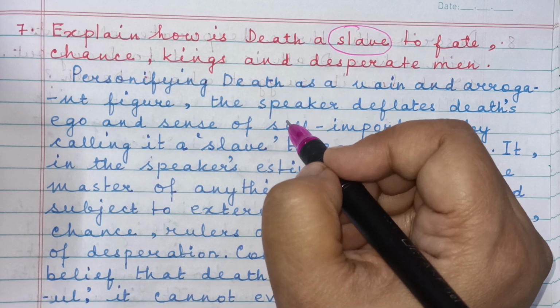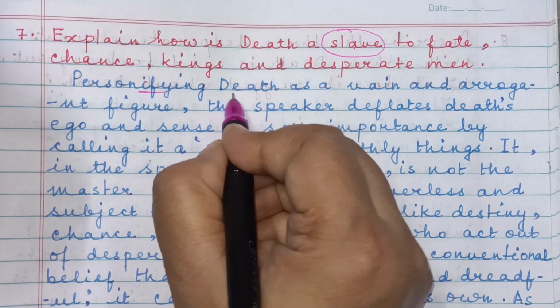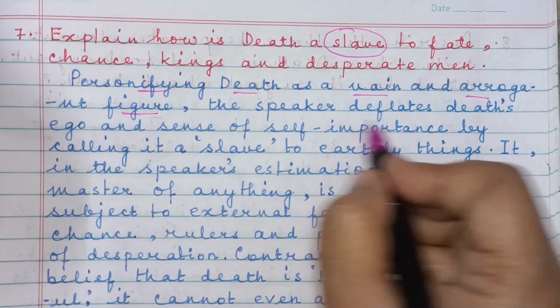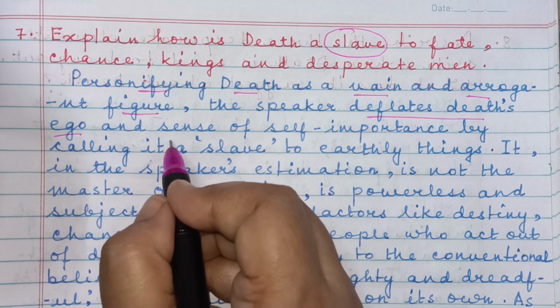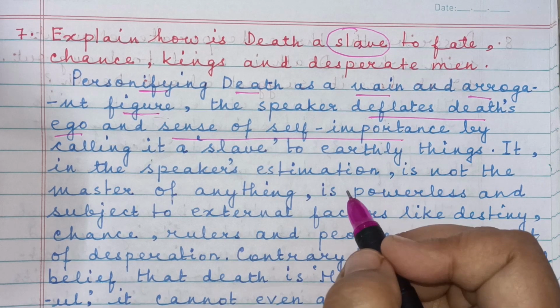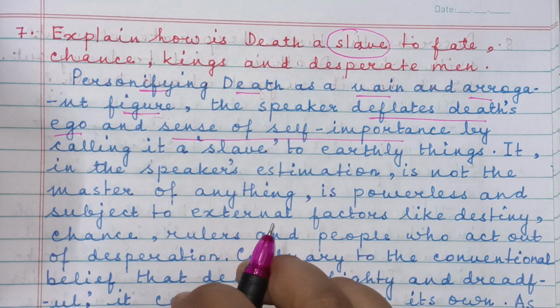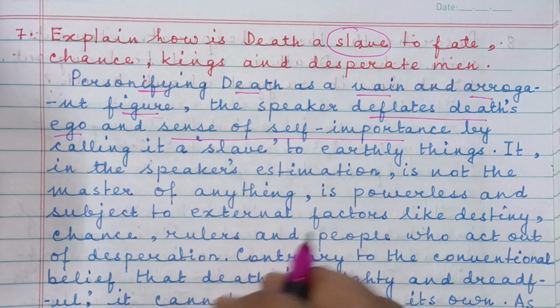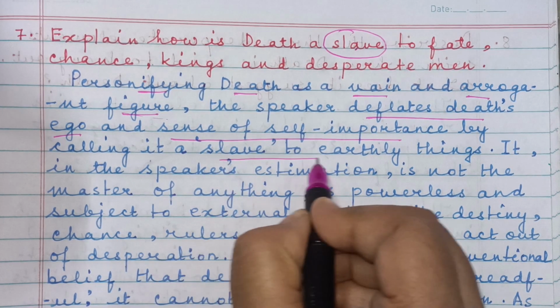This again is another important concept, slave. Personifying death as a vain and arrogant figure, entity, the speaker deflates death's ego. Death is egoistic and has a sense of self-importance, illusory self-importance, power and grandeur. And here the speaker diminishes that. He proves that death is insignificant. And how does he do it? By calling it a slave to earthly things.